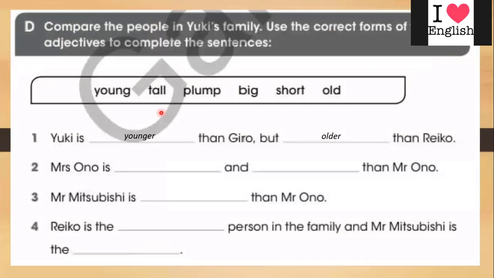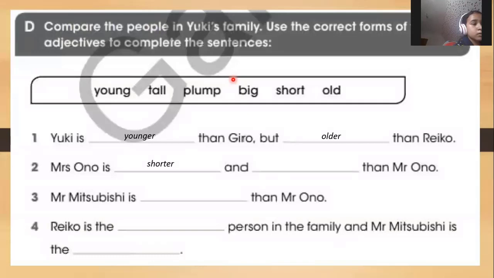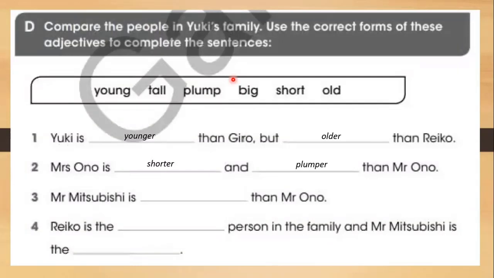You have to choose one of the adjectives here. Is taller and bigger. Yes, Mrs. Ono is shorter and plumper than Mr. Ono. And what about the third one? Mr. Mitsubishi is bigger, yes, bigger than Mr. Ono. So what about the fourth one? Shorter. Yes, Riko is the shortest.